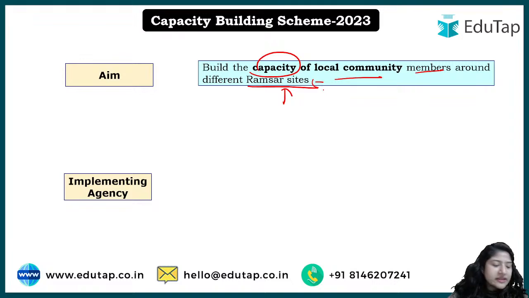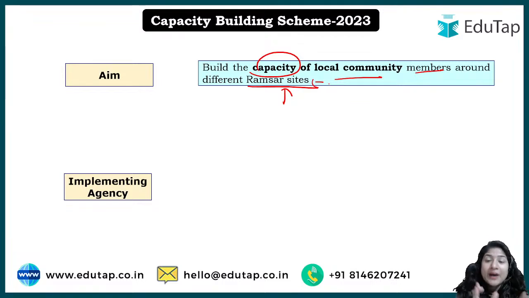They will be trained, they will be skilled so that they can act as guides, okay. Now this thing, look, Amrit Dharohar, we have understood that it was launched way back; it was mentioned during the budget, and in June 2023, the Ministry of Environment, Forest and Climate Change officially came up with it, okay.